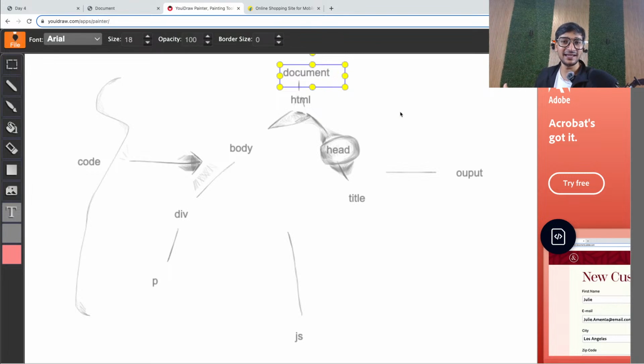That means your whole tree is stored in a JavaScript object called document. Is that clear, everyone? That's why it is called the Document Object Model. Your whole HTML tree is stored inside an object called document. Let me show you that.